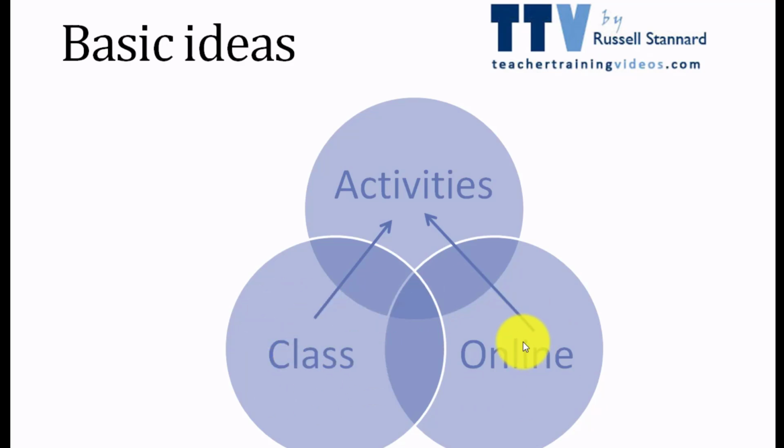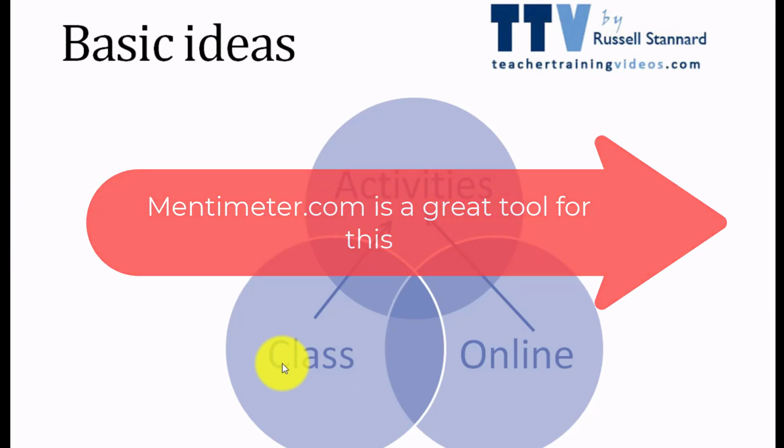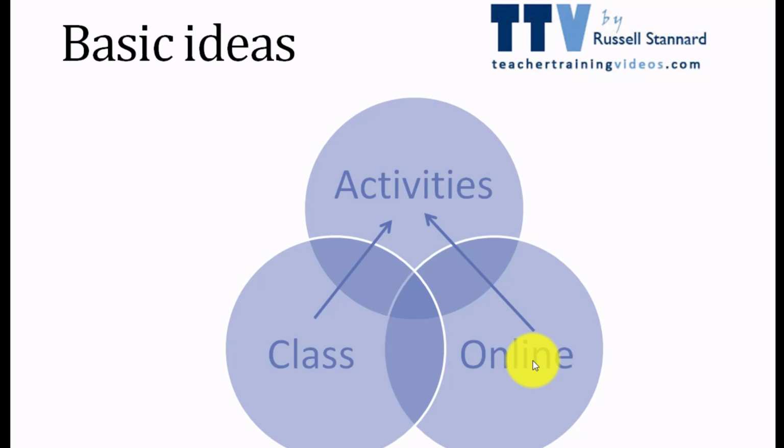That's also a possibility, but what I'm going to look at today is the idea that we use technologies that would allow both the students in the class and the students online to engage in the same activities. So there are certain technologies that can really facilitate this, because we can set the activity up using a technology, and the students in class can access the technology one way, but the students who are working online can also access the technology. Mentimeter is a great example. For the students in class, they can use their telephones and access it via menti.com, and the students online, well, we simply share a link with the students and they can access the same activity via the link.